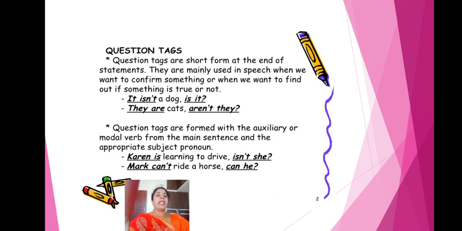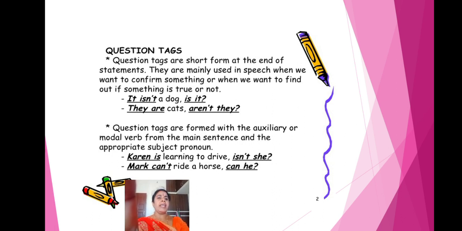See, it is not a dog. So what is the question tag? By seeing the auxiliary verb. Is is the auxiliary verb here. It is not a dog, is it? That is the question tag. They are cats. Which auxiliary do you have to take? Are. They is plural, you know the number of cats. So that's why, aren't they?